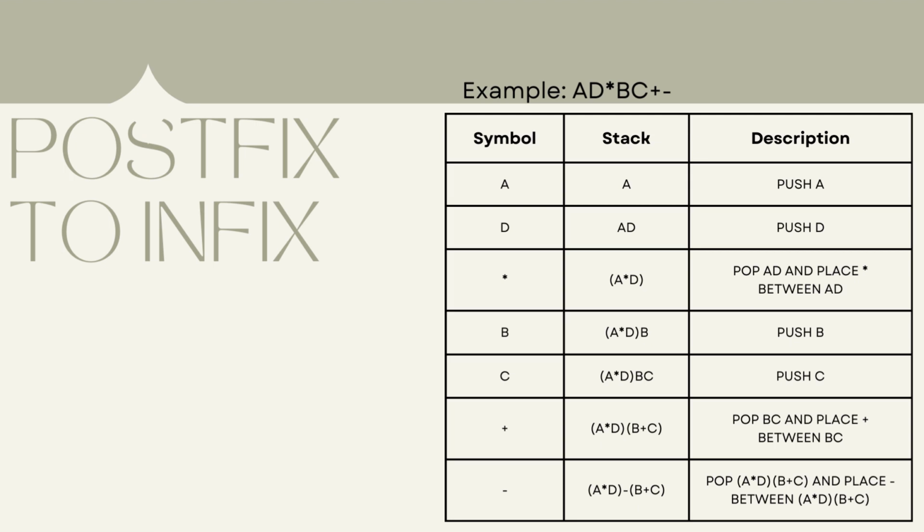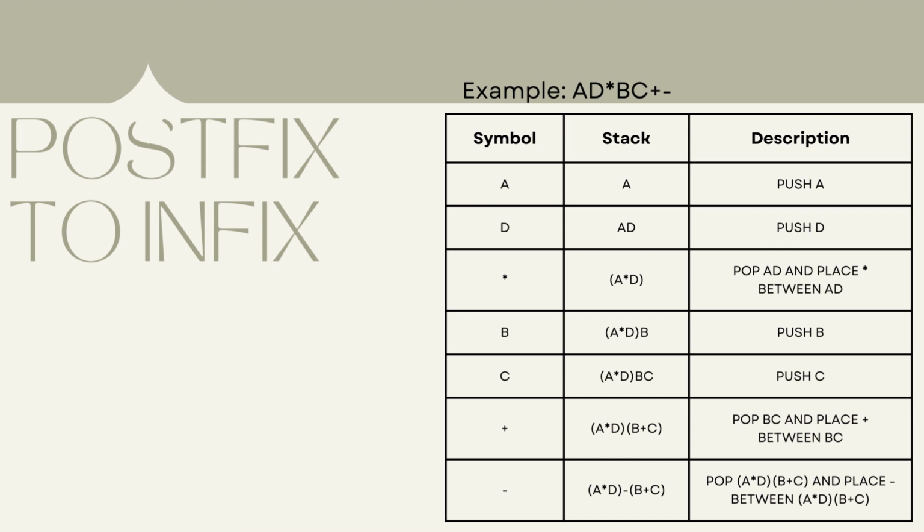Now the first is A. So we scan A, then we push A into the stack, followed by the D. So we push D into the stack. And now we have the multiplication operator. So we need to pop the A and D out from the stack and create it as a string, and then we place the multiplication operator between the A and D, and then we push it back to the stack. So now the A times D actually becomes an operand.